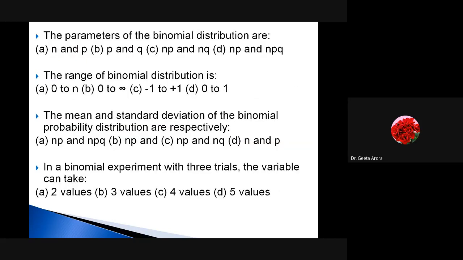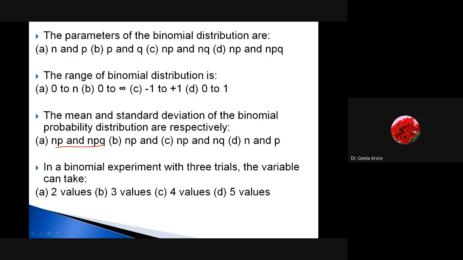Now we are talking about the mean and standard deviation, NP and NPQ. Correct, NP and NPQ. NP is the mean and NPQ is the variance. So you can see how many easy MCQs can be framed from just the definition itself, and whatever we have learned regarding the mean, variance, and standard deviation of the binomial distribution.